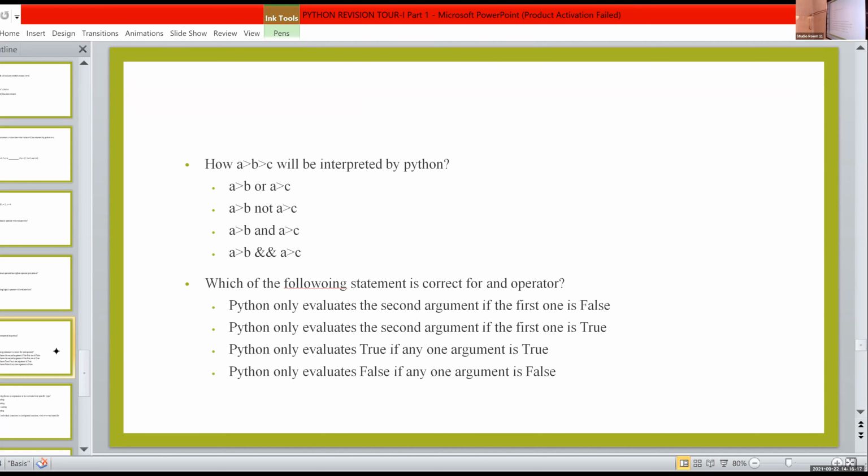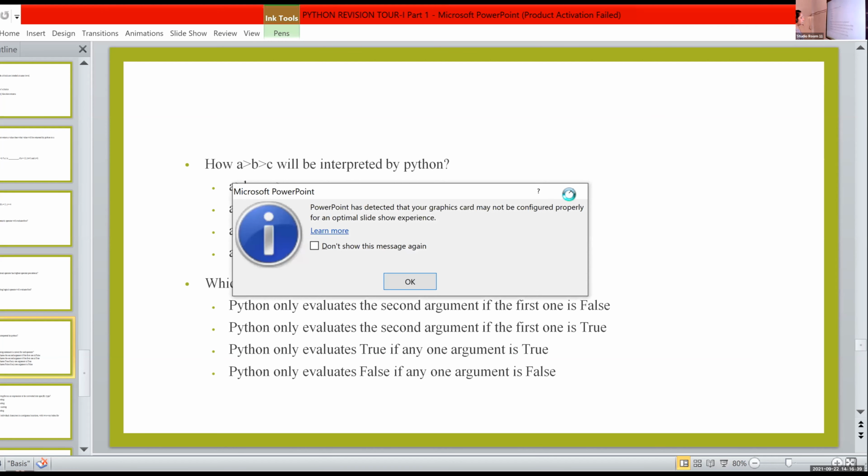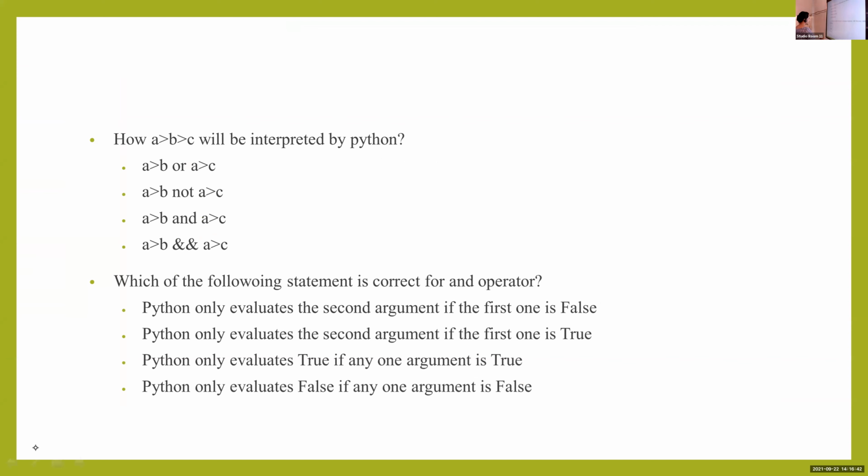Python only evaluates the second argument if the first one is false. That means 0 into, that is the meaning, 0 into. In the case of 0 into 0, it is equal to 0.